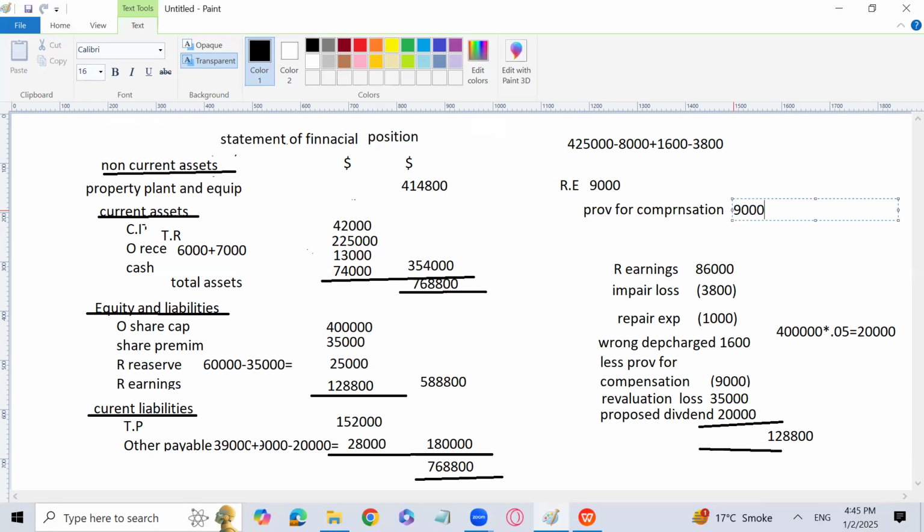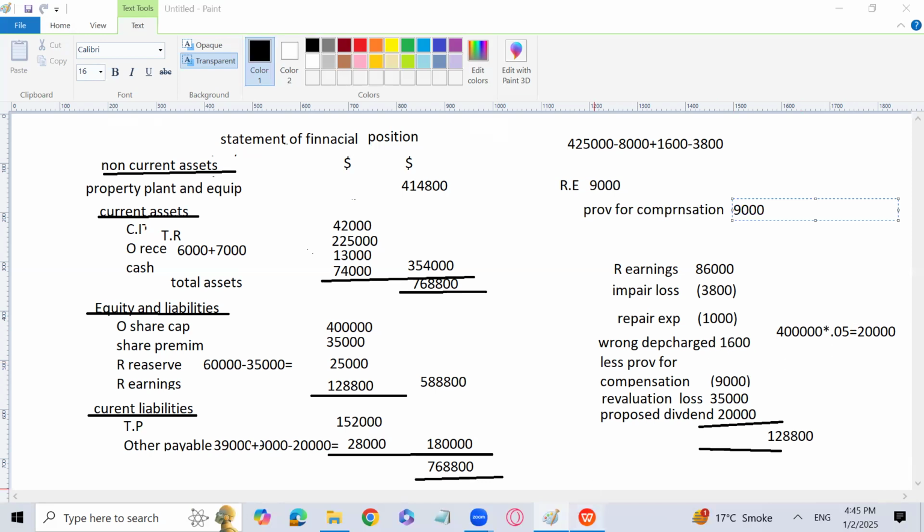Okay. So 39,000 plus 9,000 minus 20,000. You can write separately also, no matter. If you're subtracting it from retained earnings, you can write provision for compensation in other payable, or separately you can write provision for compensation in current liability. Even then, it is fine. But it is always a better option to follow the mark scheme. So we are going to write it in the other payable account.